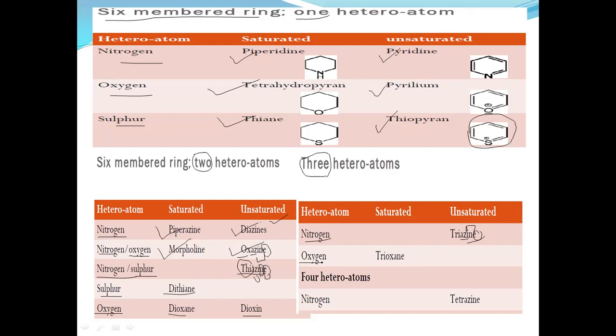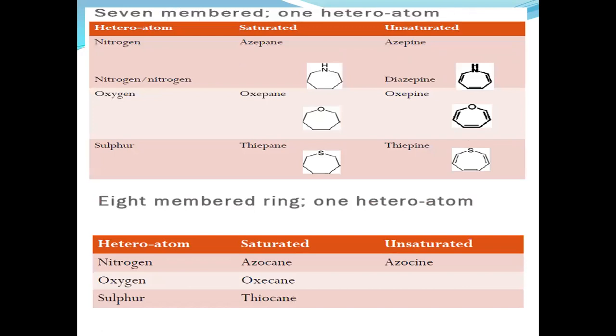Whereas if all the atoms are oxygens, then the saturated compound is trioxane. Whereas four heteroatoms, if nitrogen is present, then their name is tetrazine, unsaturated compounds. Like that, these are the examples of six-member heterocyclic compounds.